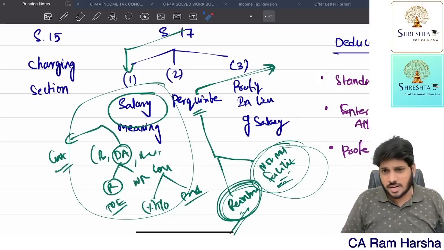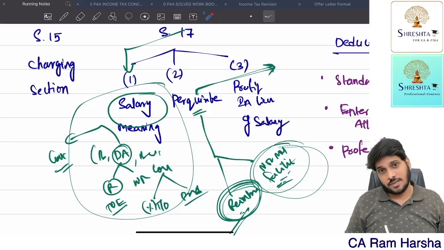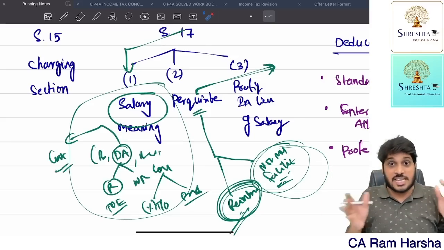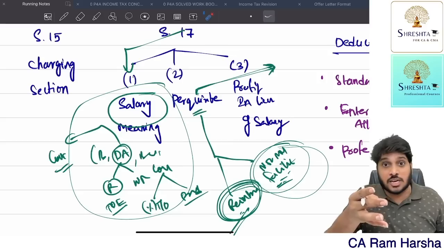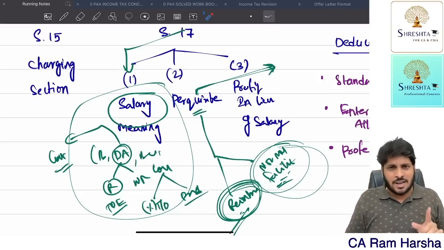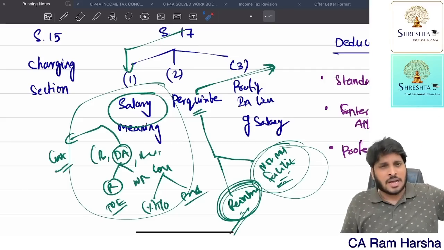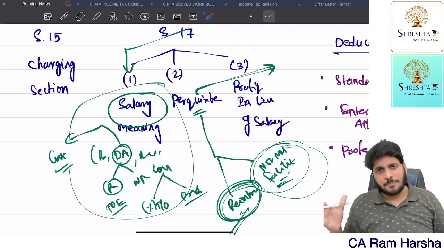Salary is a head of income. On what basis is salary taxable? Due basis. So check what the salary due dates are in the previous year, and how much salary became due on those dates. That much only is taxable. Sir, if the salary was due, but it belongs to the last previous year, it doesn't matter. If it became due in the current year, it is taxable in the current year.